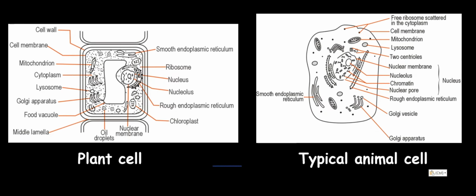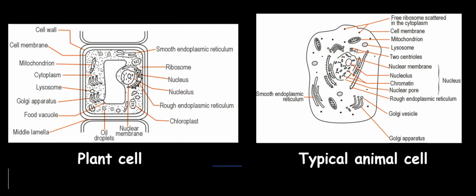Now we'll be looking at cell structures and functions. First of all, I will be showing you the diagram of a plant cell and an animal cell side by side. So we can see the plant cell over there, and we can also see the typical animal cell over there.